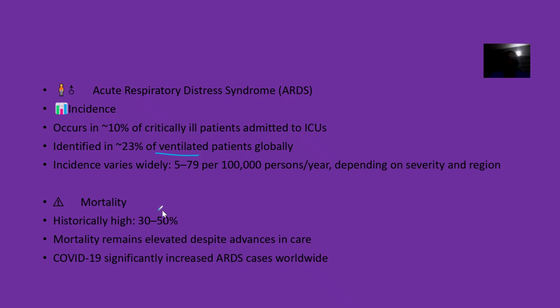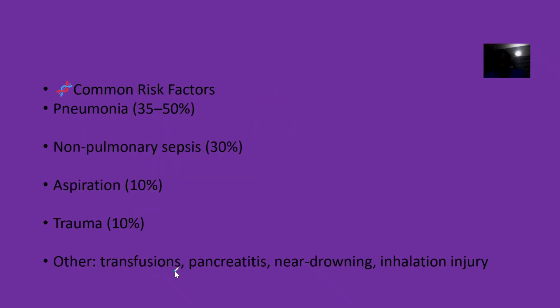So mortality rate is about 30 to 50%. So mortality remains elevated despite advances in care. That's for adults. Then COVID-19, when it was popping up, it increased the risk so much. Common risk factors are if you already have some underlying issues.